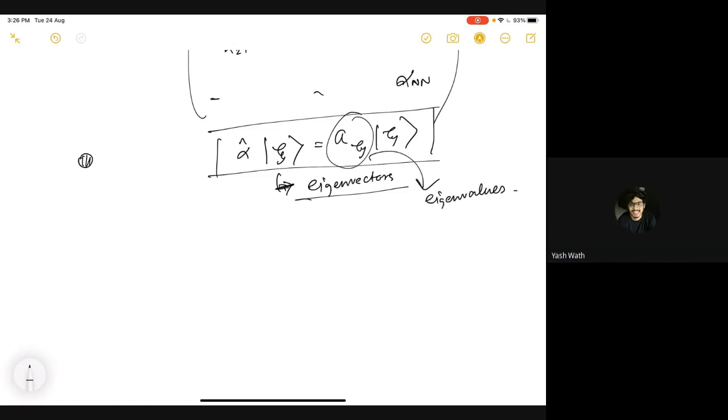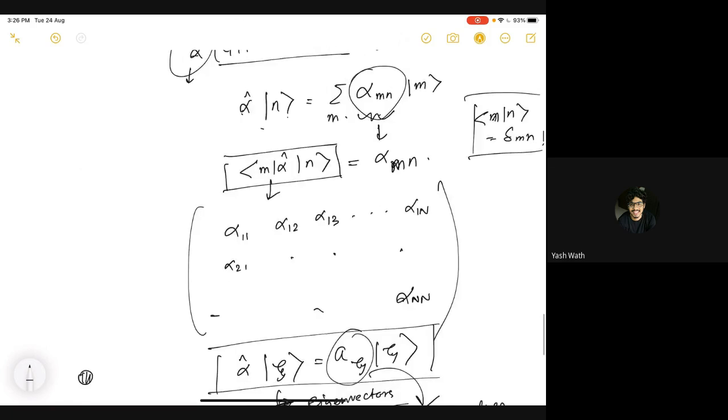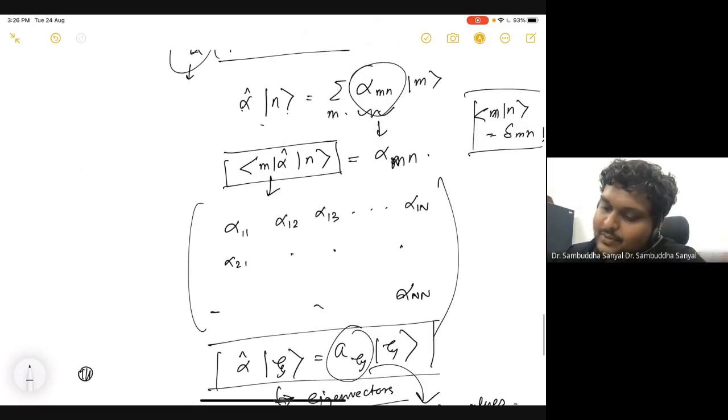Sir, I didn't understand how m alpha n gives us the matrix, like it will give us all the information for the transformation. Yeah, correct. You want to know, if I act the operator on a basis vector n, where does it go? Which vector does it take us to?